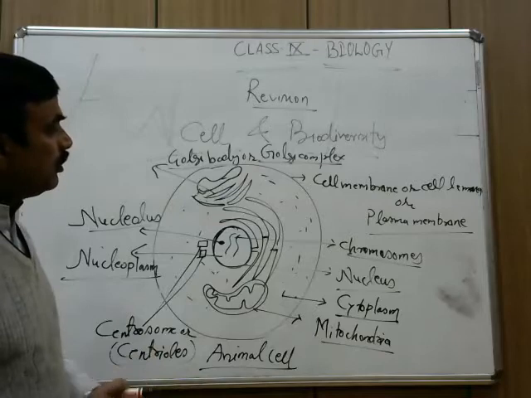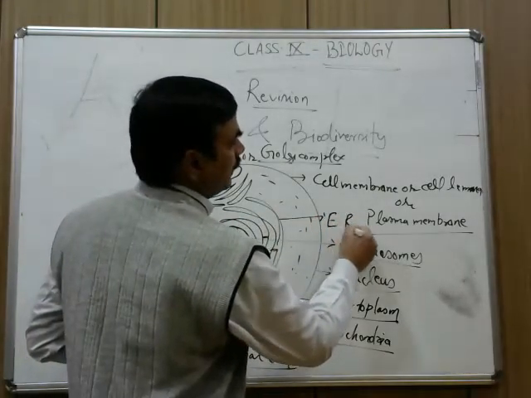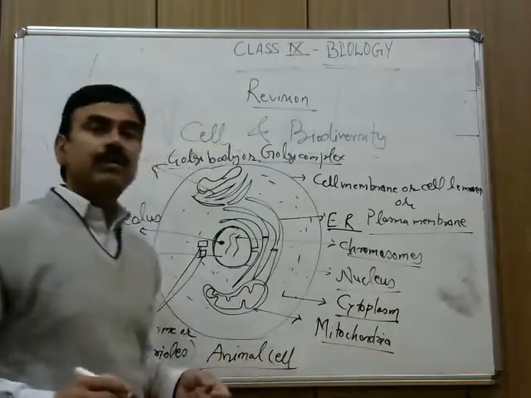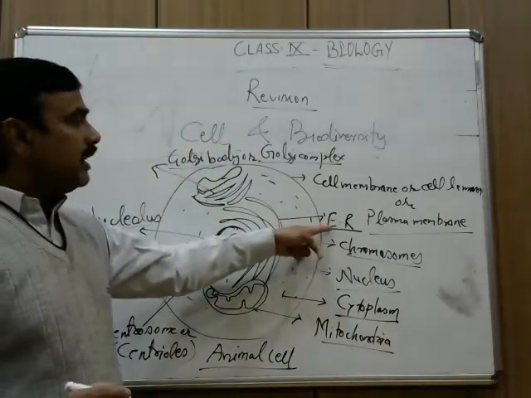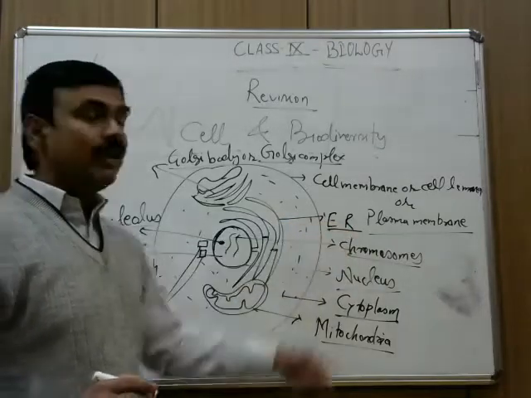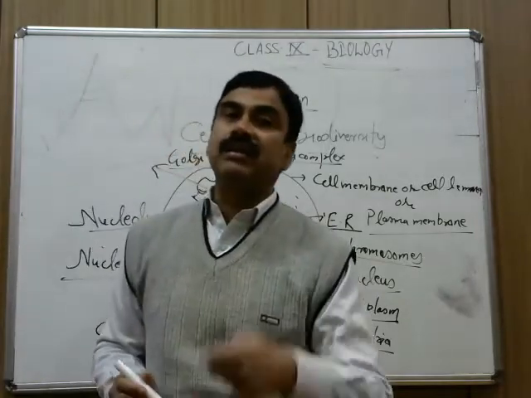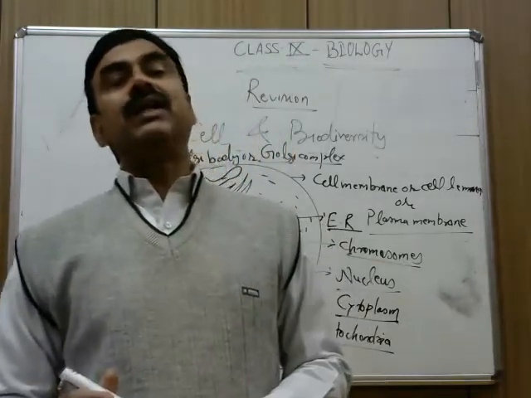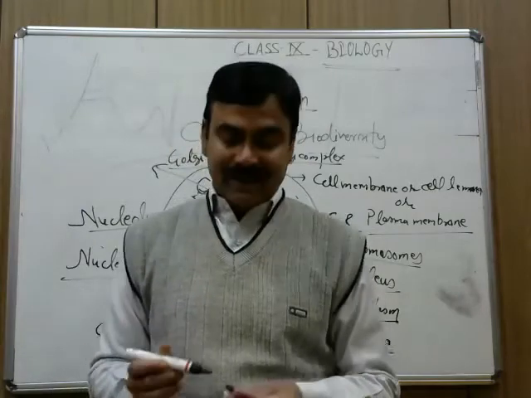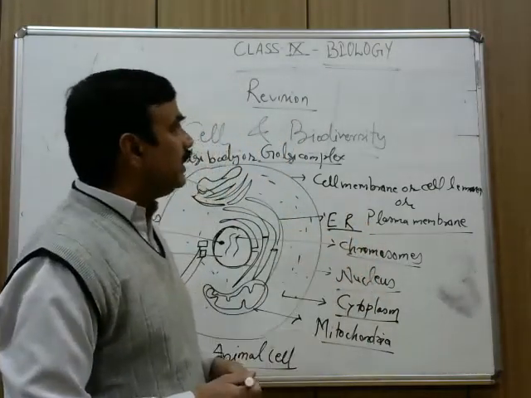Okay. When you go for the endoplasmic reticulum, look at, in the short form I am writing endoplasmic. E stands for endo, R stands for reticulum. So this endoplasmic reticulum is responsible for synthesis, for the production of protein and for the production of fat. How can you divide this endoplasmic reticulum?